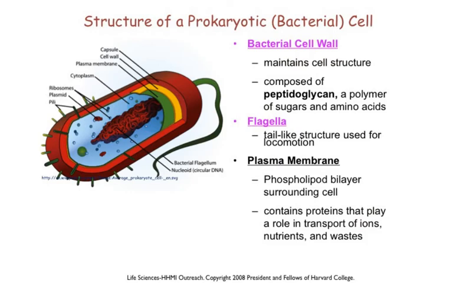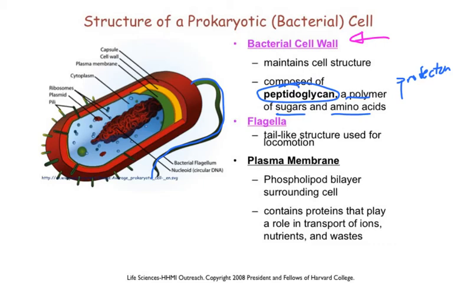So continuing on with these bacterial types, they're fairly interesting. All the bacteria have a cell wall that surrounds them. That cell wall is often composed of this special molecule called peptidoglycan, which is a neat polymer of sugars and amino acids. That wall provides a lot of protection from harsh environments and other factors, as well as structure. Some bacteria have a flagella, this long tail-like structure that they can actually use to swim either in a water environment or through a slime that they secrete. Not all bacteria have a flagella, but some do.